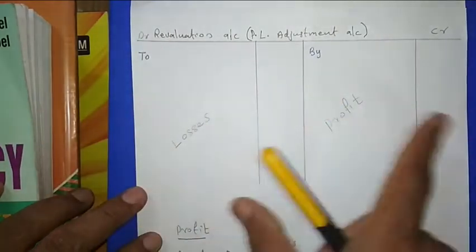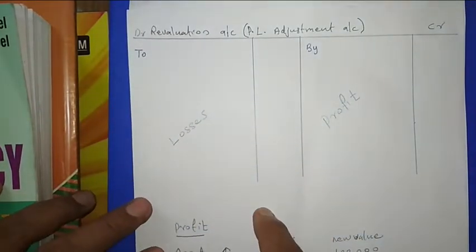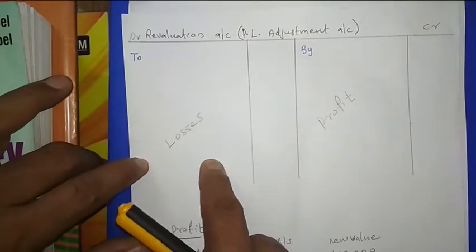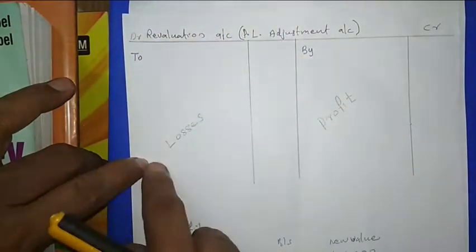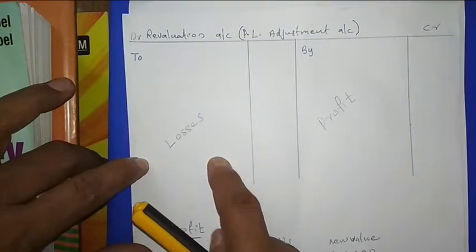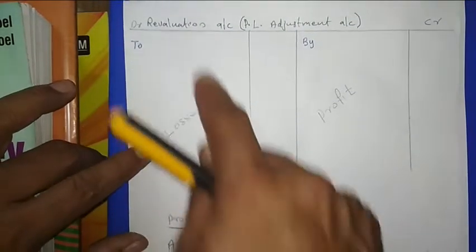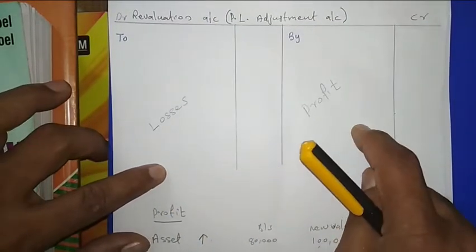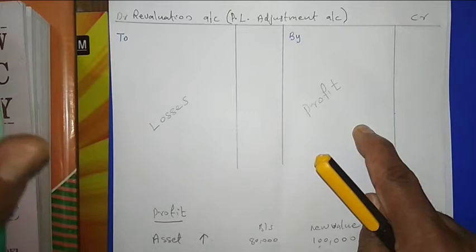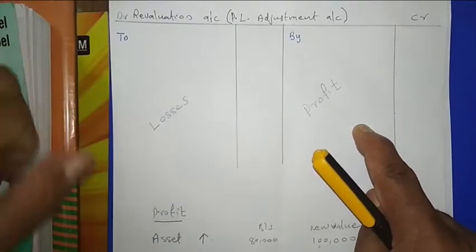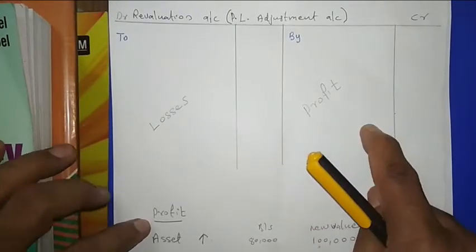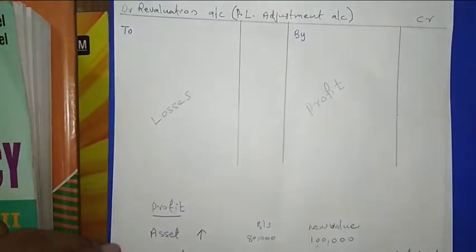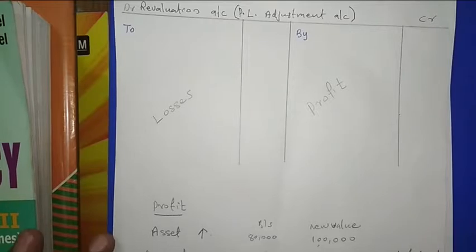Then the journal entry for closing the revaluation account: if a profit is coming, this side will be more, and here we write the partners' capital. The journal entry will be revaluation account debited to old partners' capital accounts in the old ratio. If this side is more, the difference comes here, and we write by capital. If the revaluation account shows a loss, the journal entry will be old partners' capital accounts debited to the revaluation account. Okay, so these are the journal entries related to the revaluation account.